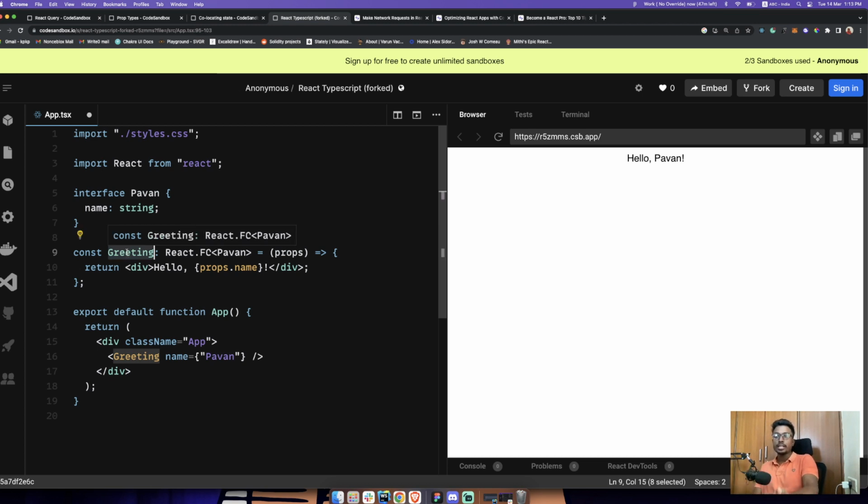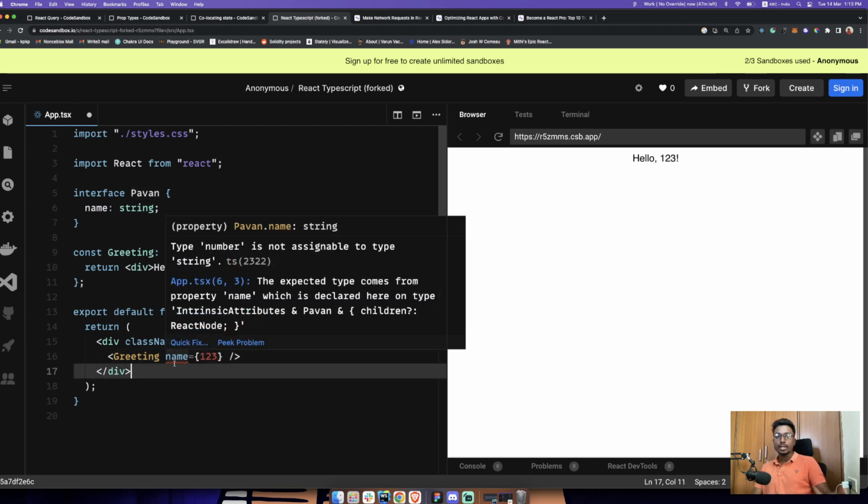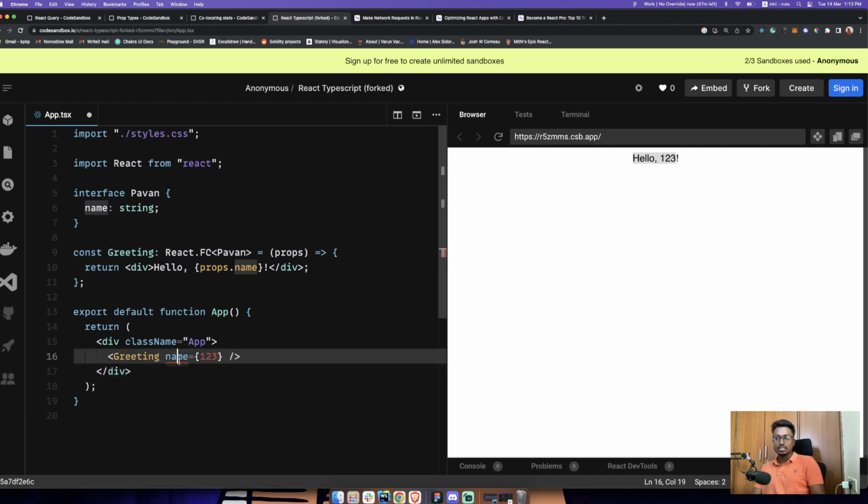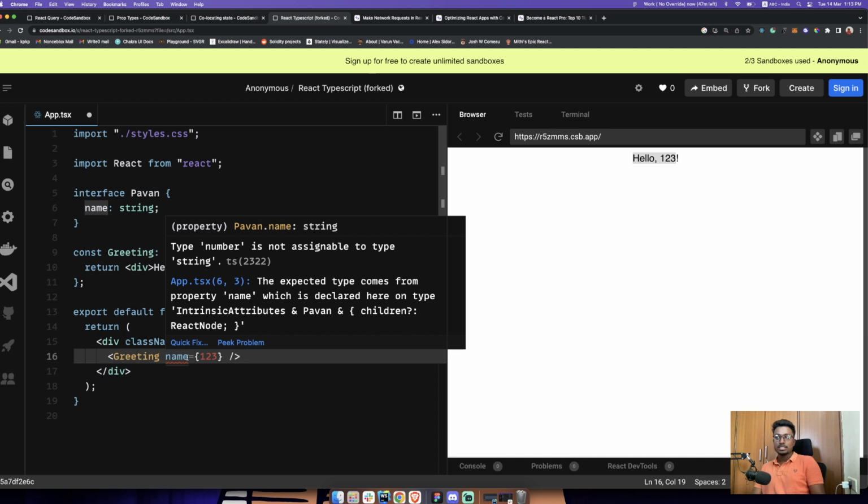Now when you let people use this, let's say a QA team tries to send a number. Let me send a number here, 1 2 3. See, this starts throwing an error. Even though it's running right now, that's just the output of dev, so it accepts everything. But if you have any computation, you can catch errors. Let's say I'm developing and I try to pass 1 2 3 here. You can see it's shouting, saying that type number is not assignable to type string.